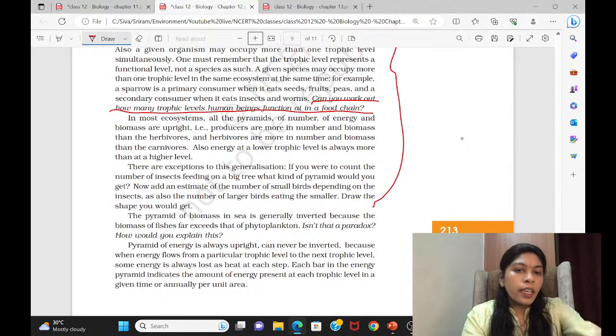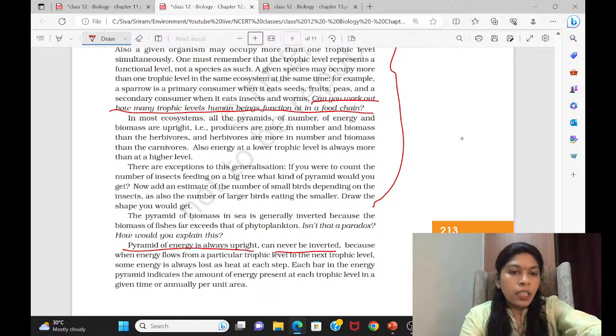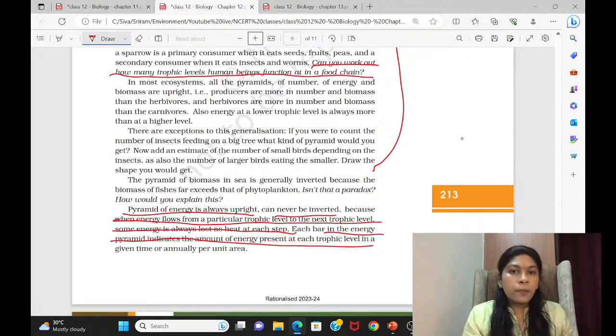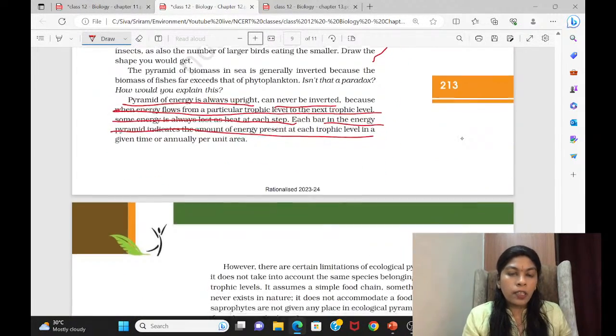And here they have given that the pyramid of energy is always upright and can never be inverted, because when energy flows from a particular trophic level to the next trophic level, some energy is always lost as heat. Each bar in the energy pyramid indicates the amount of energy. Okay, so this they have given. They have even explained about number and biomass. They can be upright, or they can be inverted. That way you can read and then know.